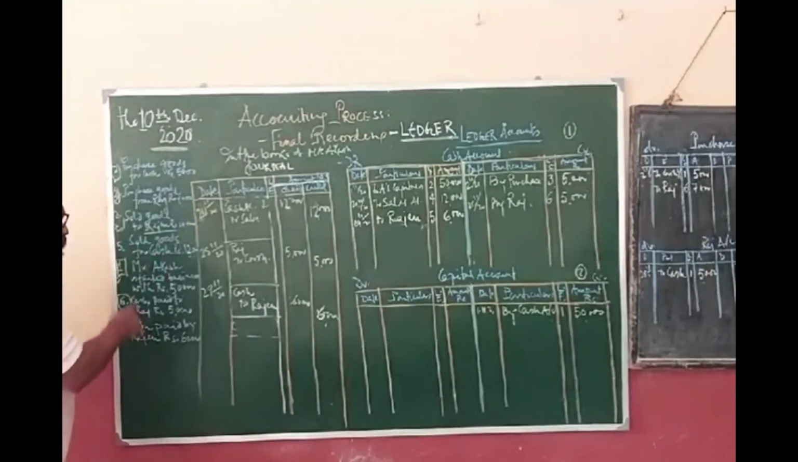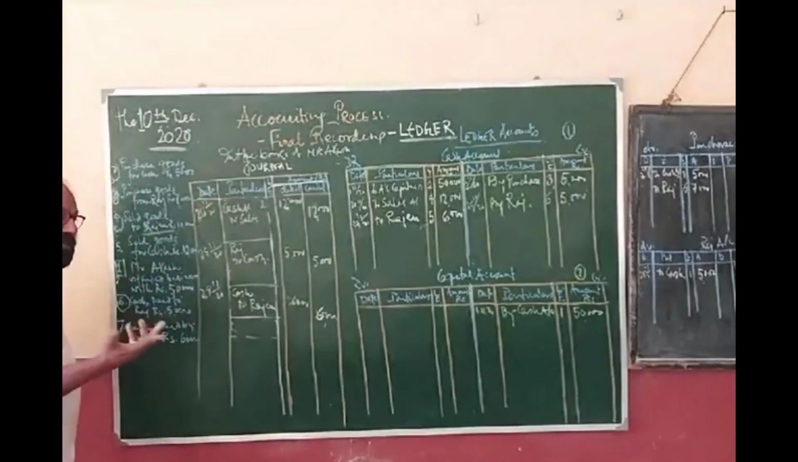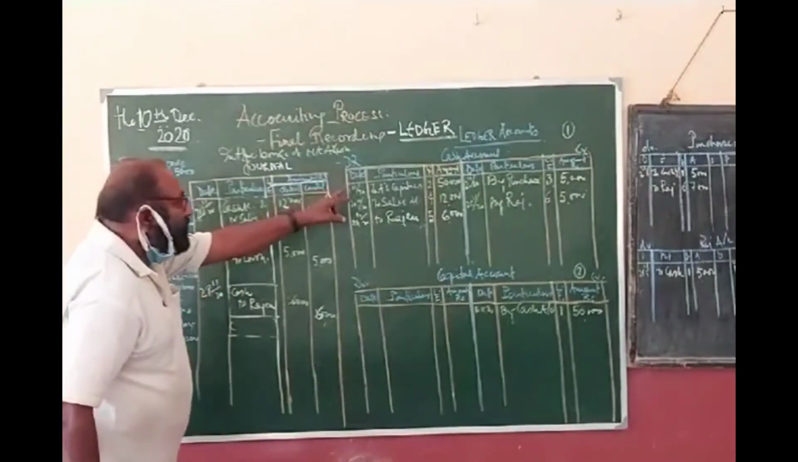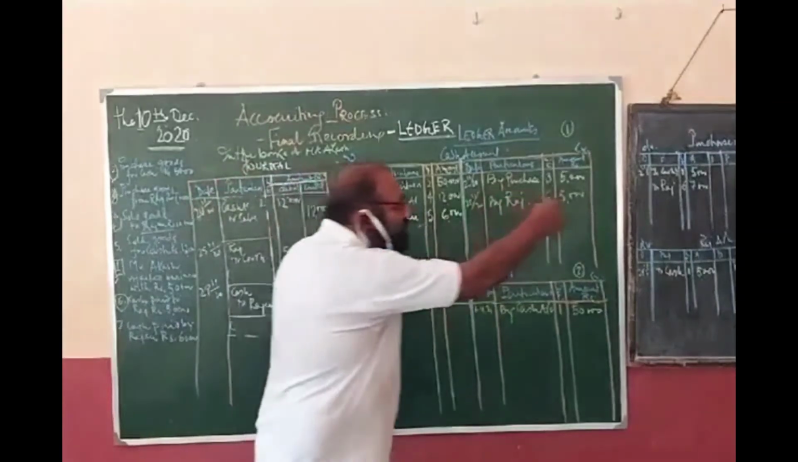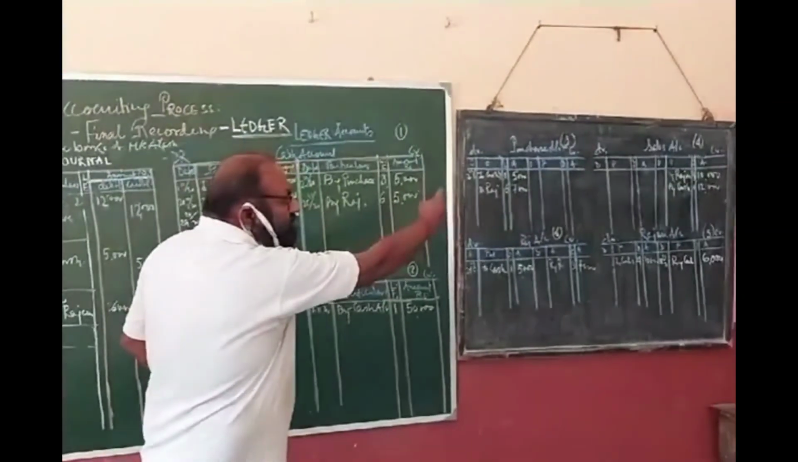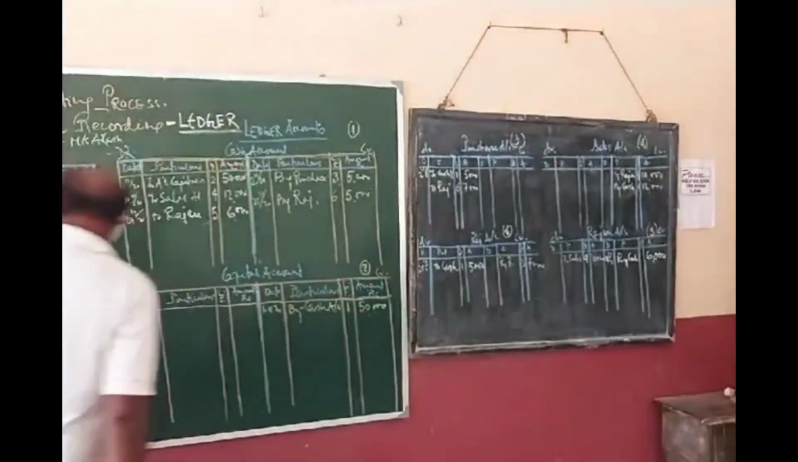Sold goods for cash. So cash is coming in, cash account debit to sales. So the cash is debited to sales 12,000. Sales, you see, sales by cash, so this is 12,000.